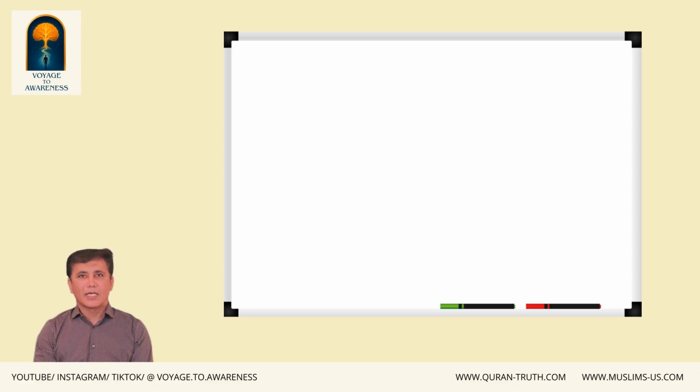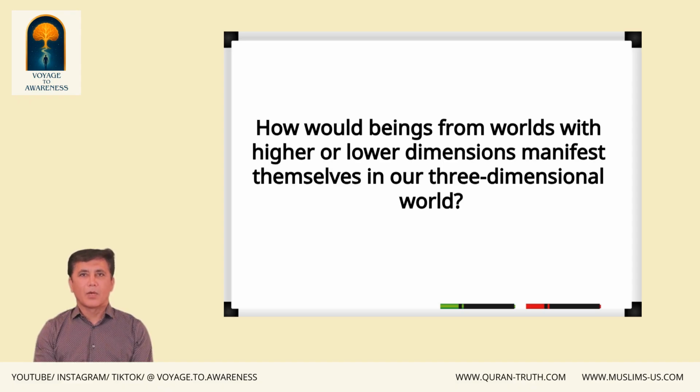So, understanding a world with higher or lower dimensions is impossible for us, and we don't know how objects and creatures that we see in our three-dimensional world would appear in a world with higher or lower dimensions. The questions arise here: how would beings from worlds with higher or lower dimensions manifest themselves in our three-dimensional world?